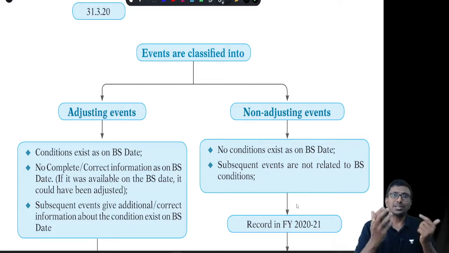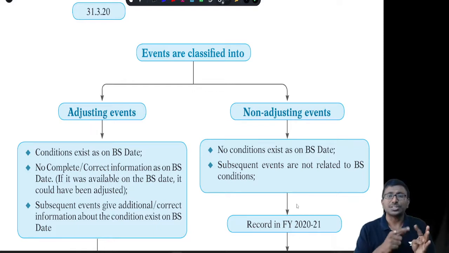What is adjusting? These are the conditions or situations which are existing on the balance sheet date. That means on the balance sheet date, it may be already an asset to me or a liability to me. I mean asset in the sense where it is receivable to me, or liability where it is payable by me.